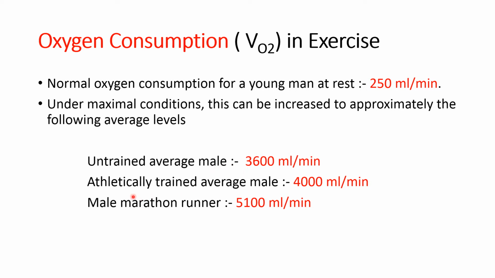In the athletically trained average male, it can increase up to 4 liter per minute. And in the male marathon runner, it can increase up to 5.1 liter per minute. So oxygen consumption at rest is about 250 ml per minute, but during the period of enhanced energy expenditure or during exercise, oxygen consumption increases.